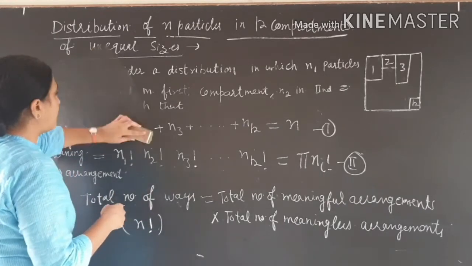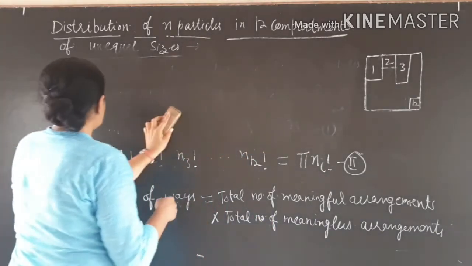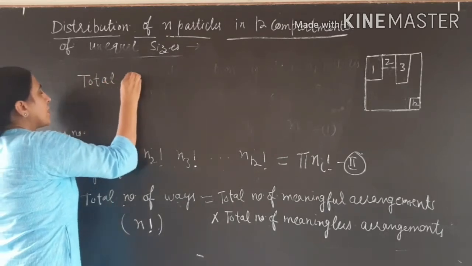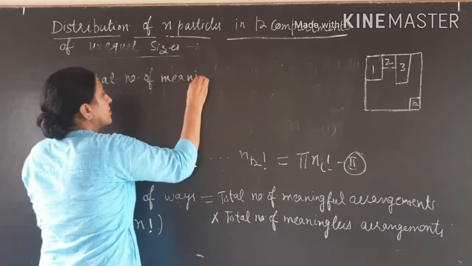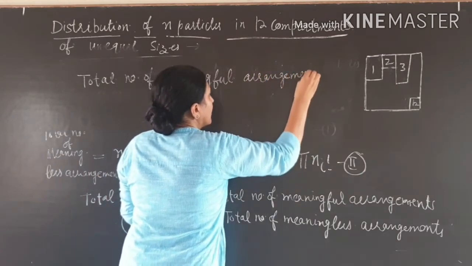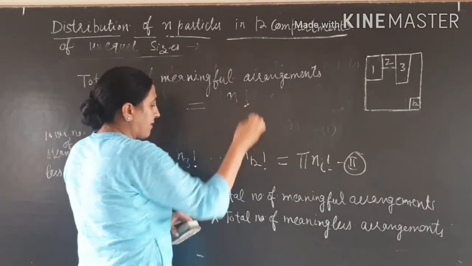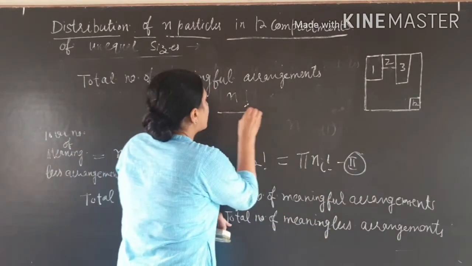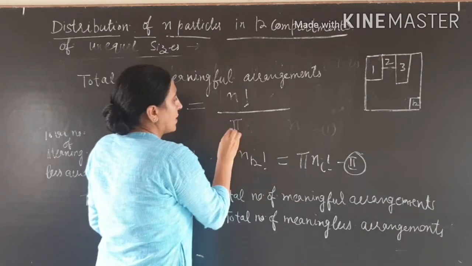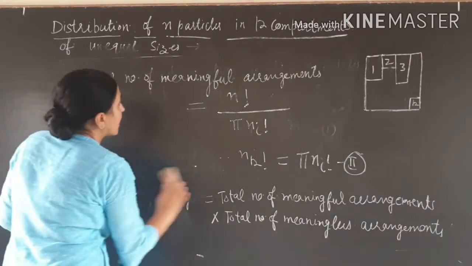So now I put in the values, because we know the total number of ways and the total number of meaningless arrangements, and we can find the total number of meaningful arrangements.